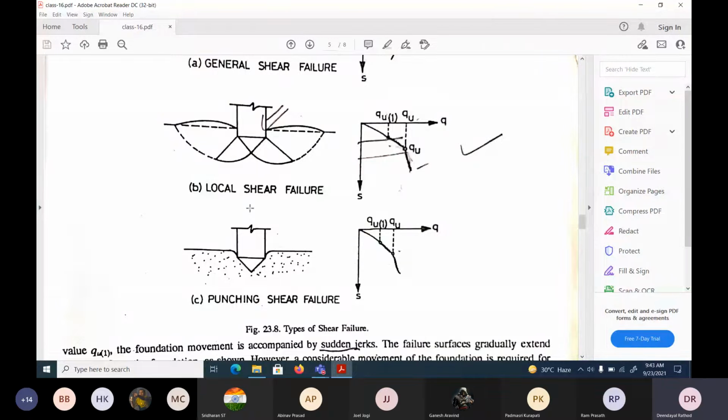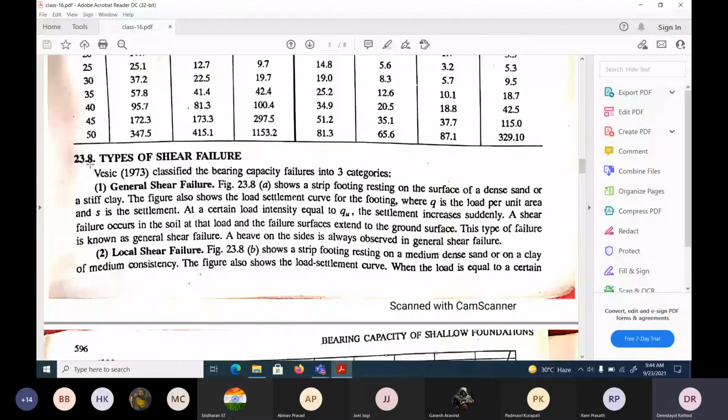Not given by Terzaghi, Vesic has given this one. So this fellow is also very important. There are Vesic's theories which you will study when you do MTech and so on. General shear failure, the figure we have seen, shows a strip footing resting on the surface of a dense sand or a stiff clay. So this will happen in a dense sand and a stiff clay.